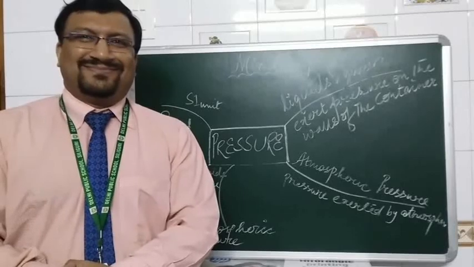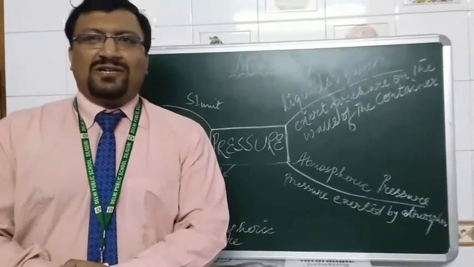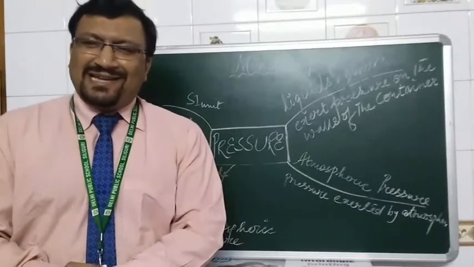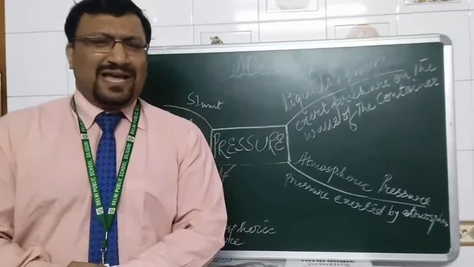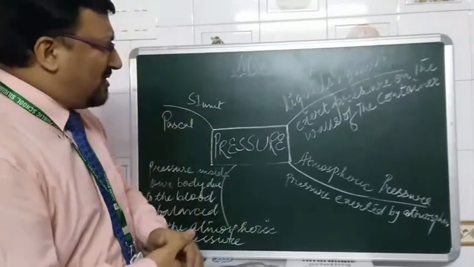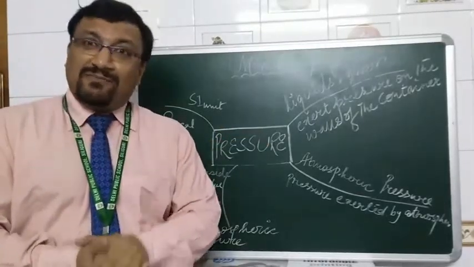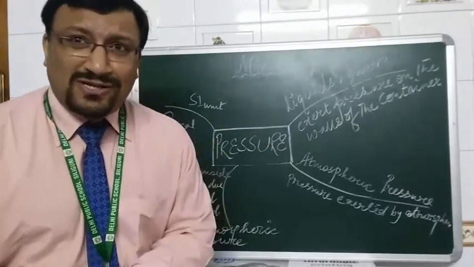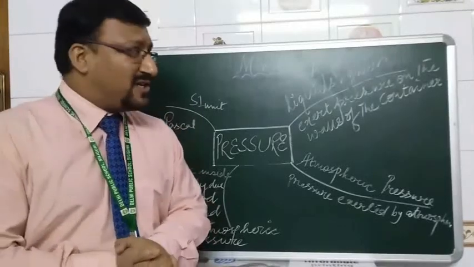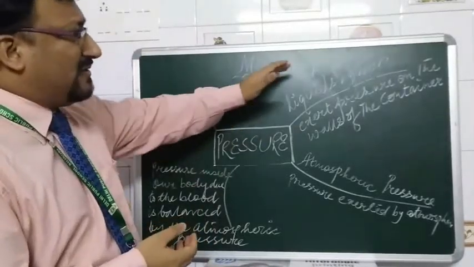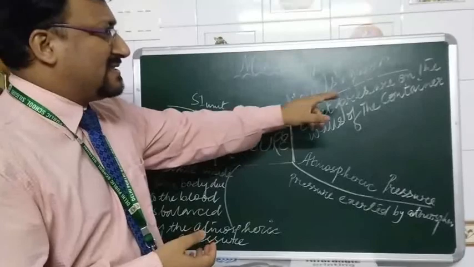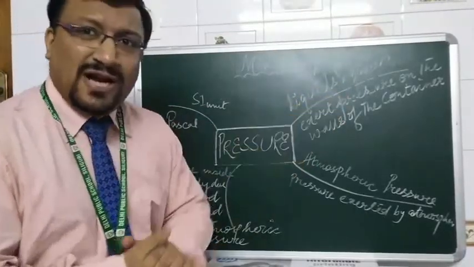So, what have we learnt in this lecture? Let us do a recap of that with the help of a mind map. Check over here. In this topic we were discussing pressure, but mind it, we have talked about liquid and gas pressure. So liquids and gases exert pressure on the walls of the container.